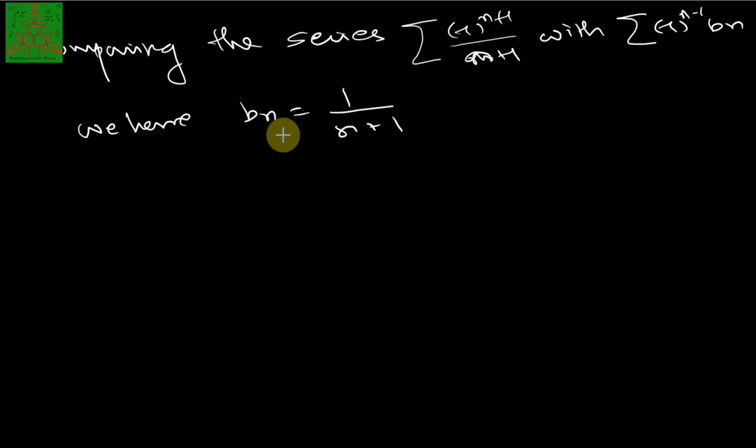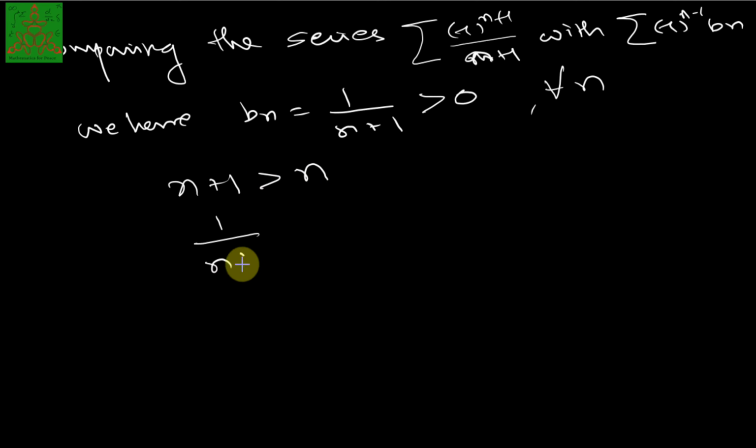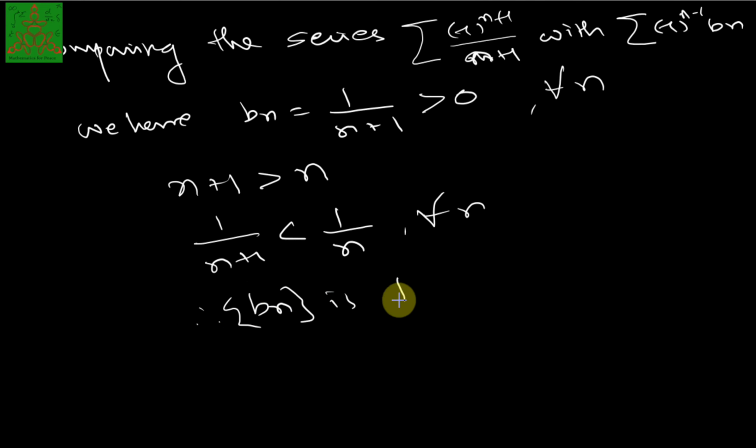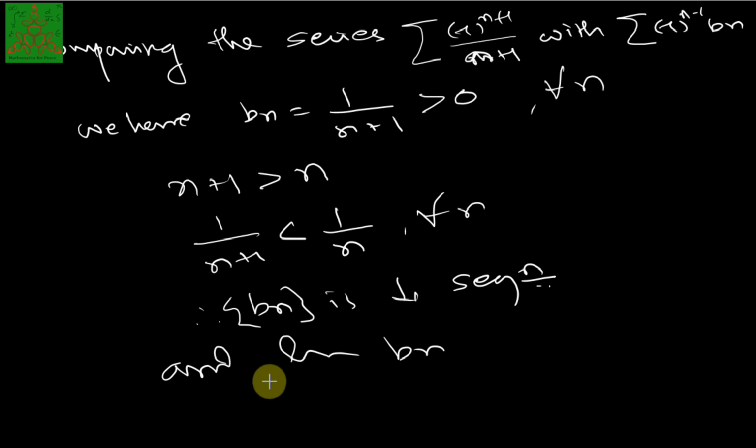And as we know that bn is greater than 0 for every n, as n plus 1 is always greater than n, 1 upon n plus 1 is always less than 1 upon n for every n. This is true. Therefore, bn is a decreasing sequence, and the limit of bn as n tends to infinity is 0.